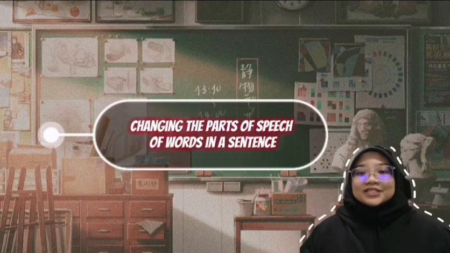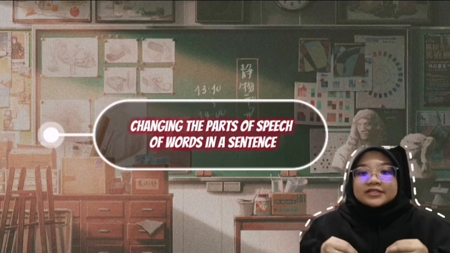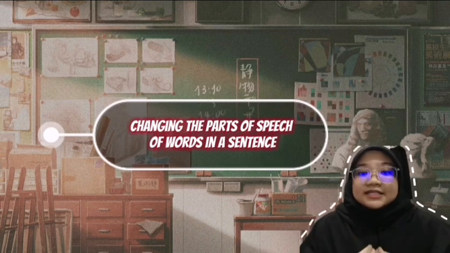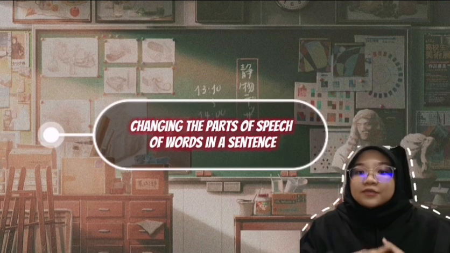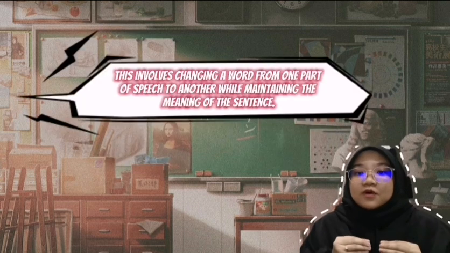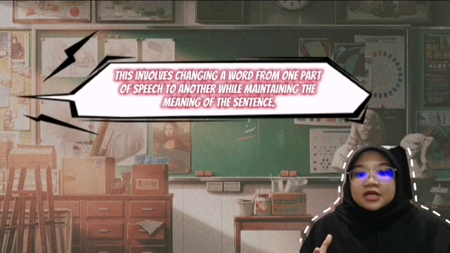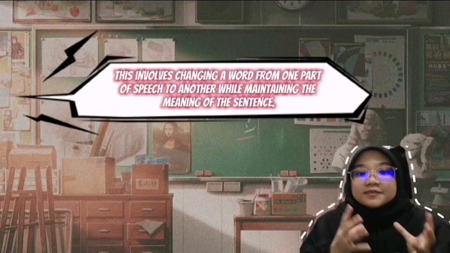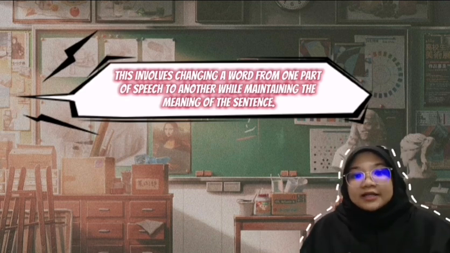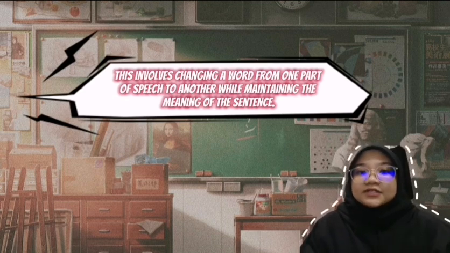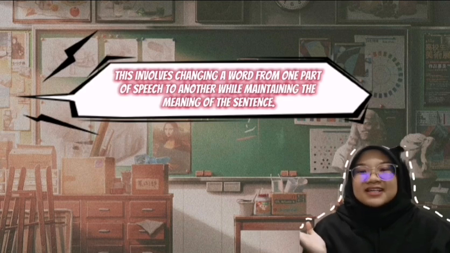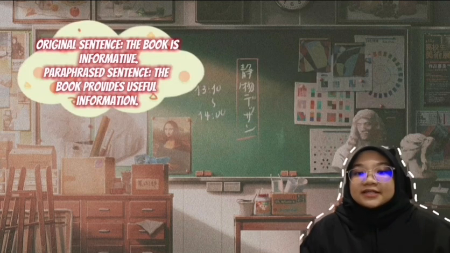Number 3, changing the parts of speech of words. Changing the parts of speech of words in a sentence is another technique that can be used for paraphrasing. This involves changing a word from one part of speech to another while maintaining the meaning of the sentence. Here are some examples. Original sentence: